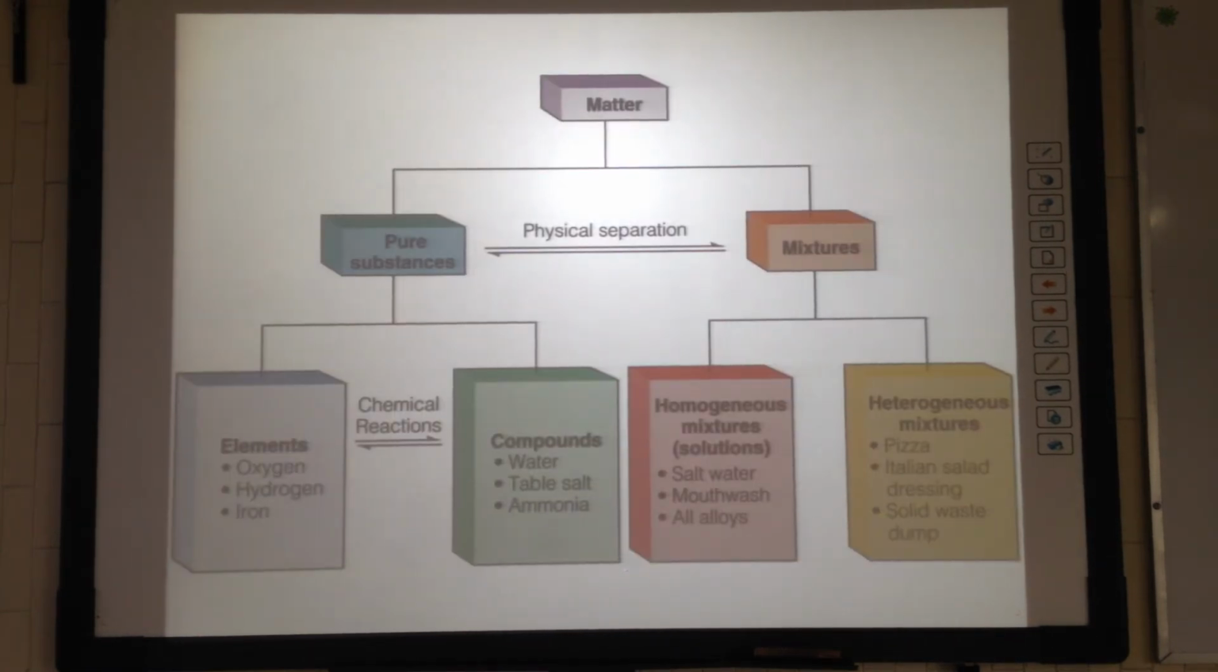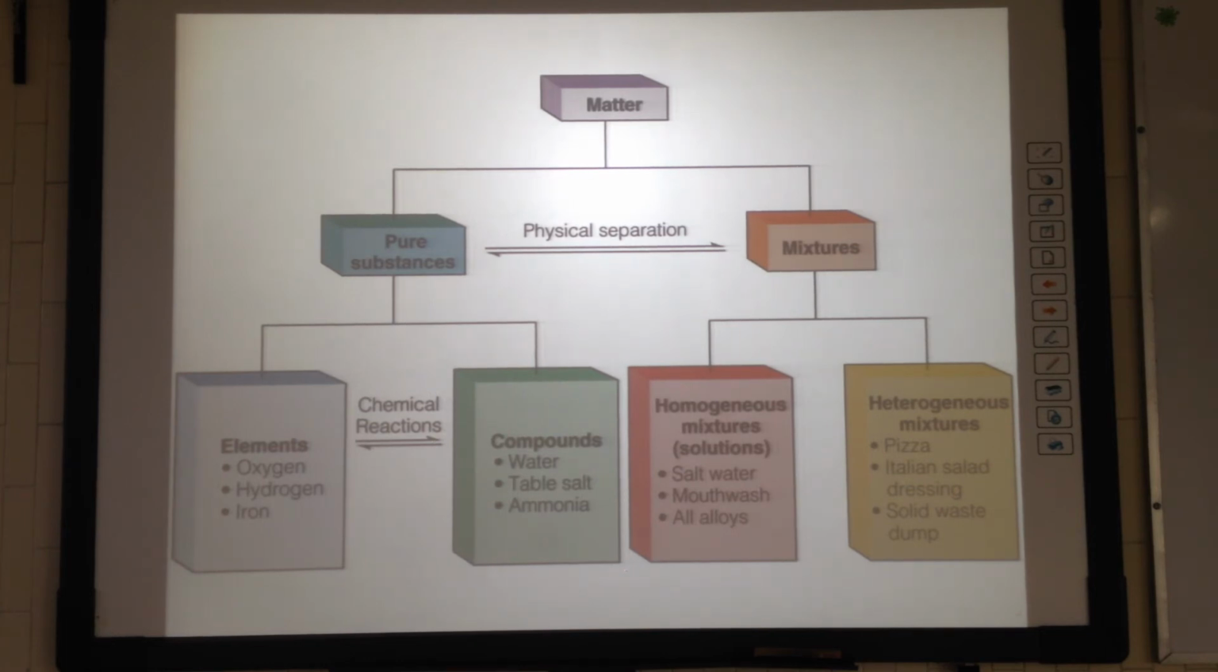Let's now analyze the classification of matter by its composition. Matter can be classified as either pure substances and mixtures. In turn, pure substances can be either elements or compounds, and mixtures can be either homogeneous or heterogeneous. Pure substances are samples of matter that have distinct properties and composition that do not vary from sample to sample.